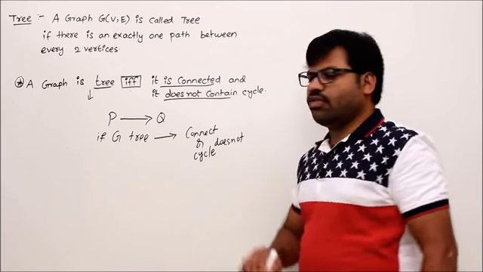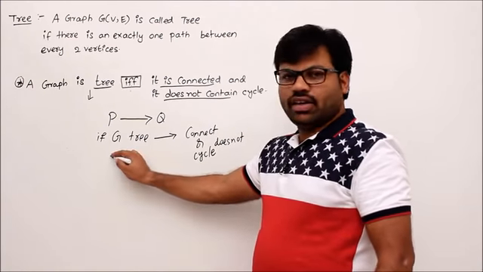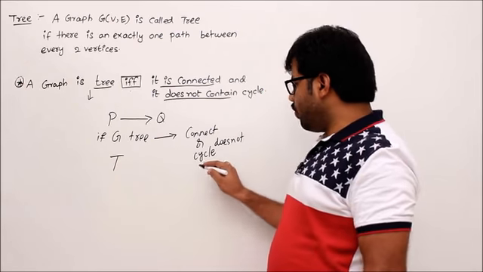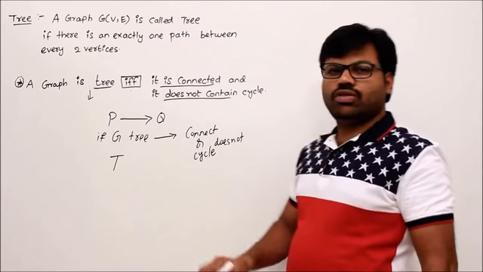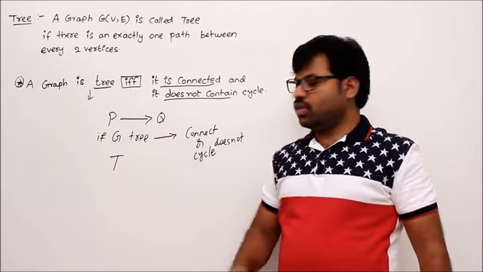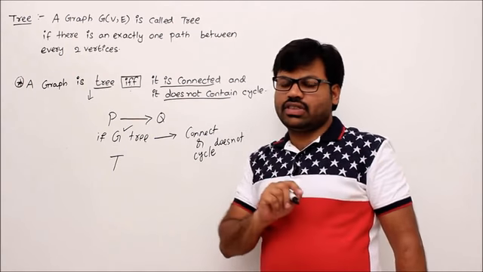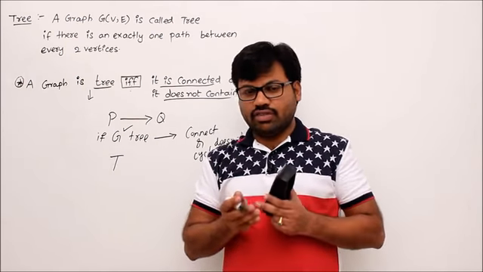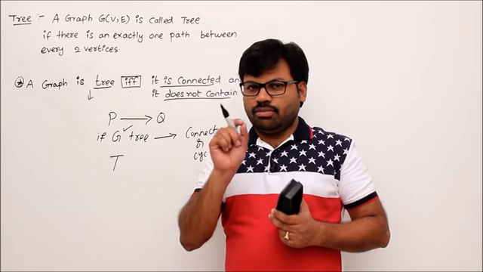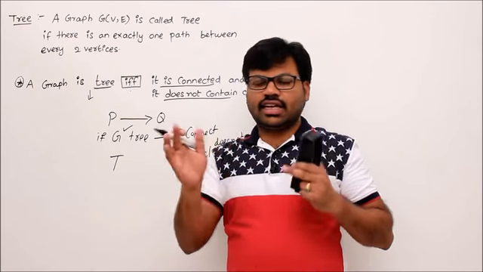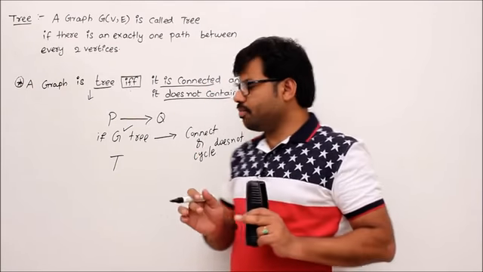So I prove this one. For that, I already taught you that we assume left is true and prove that right is true. Assume left is true. Then we should take that your graph is a tree. Remember, your graph is a tree. What is the tree definition? Between every two vertices there is exactly one path. Remember it in your brain.